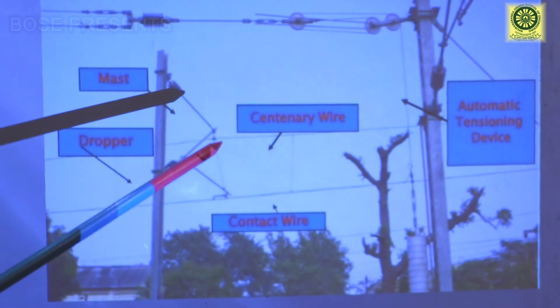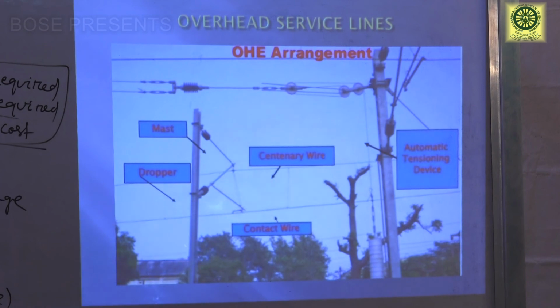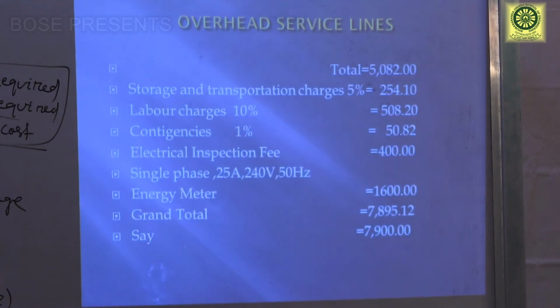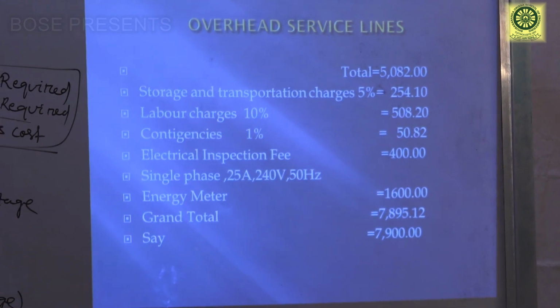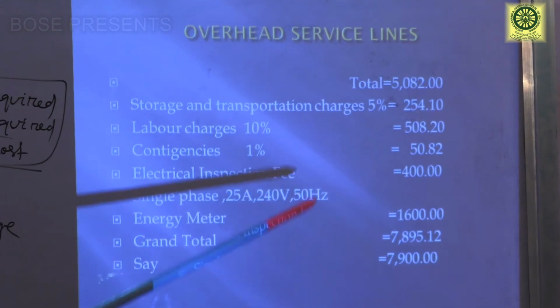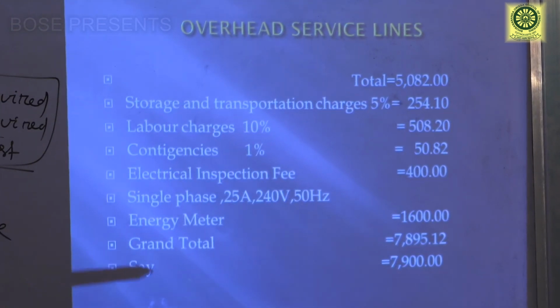This is the catenary wire, you can see. This is the suspended wire, catenary wire. And now we will finally come to the total calculation. So after getting the cost of all the materials, we will see the total cost. It is coming 5082 rupees.